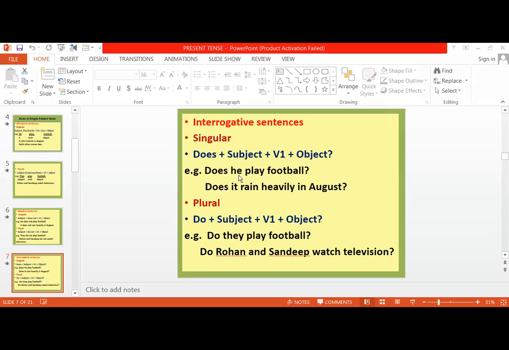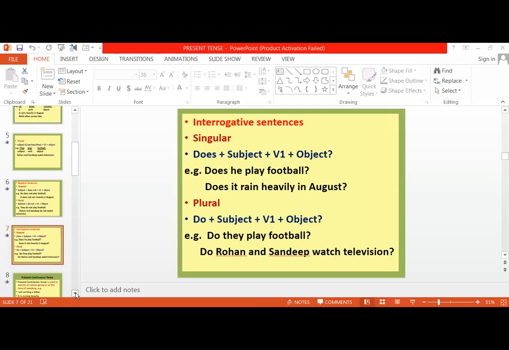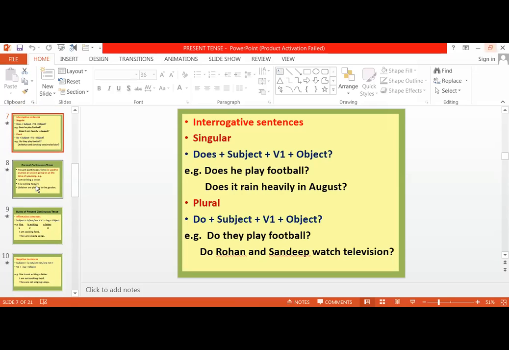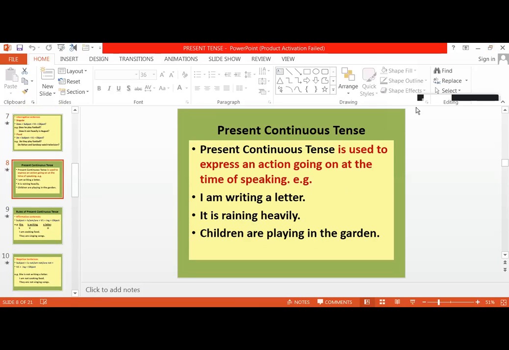Here in the first example, he is a singular subject. That is why we have used does. So whenever we want to make an interrogative, we use do or does before the subject. This is how we frame interrogative sentences in simple present tense: does plus subject plus first form of verb plus object. Clear? Okay. Next comes present continuous tense.